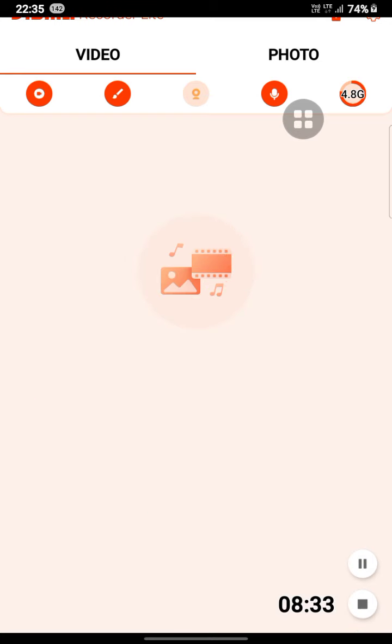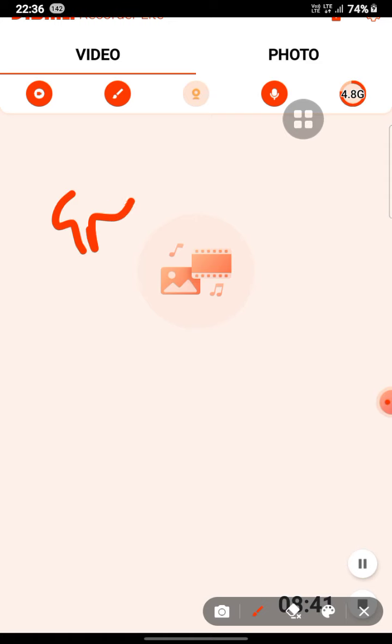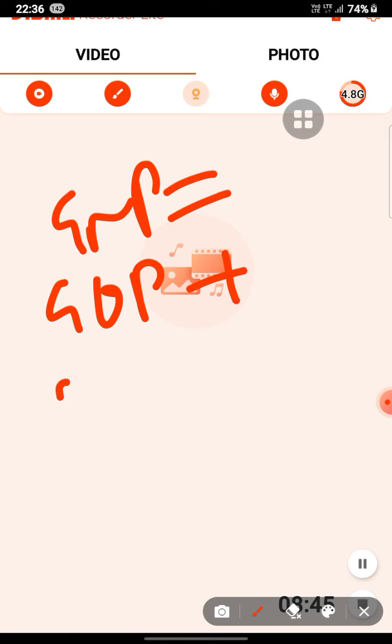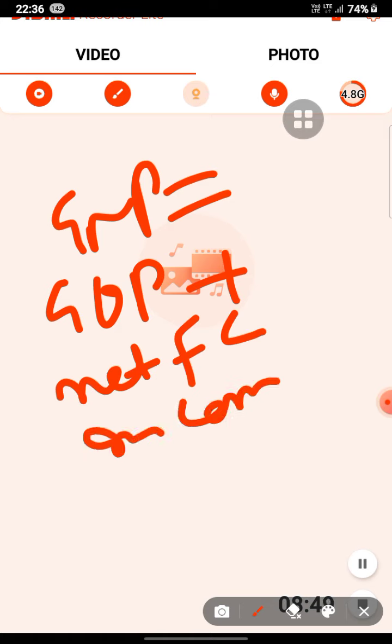Now GNP equals GDP plus net factor income from abroad.